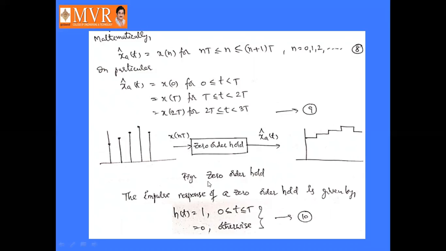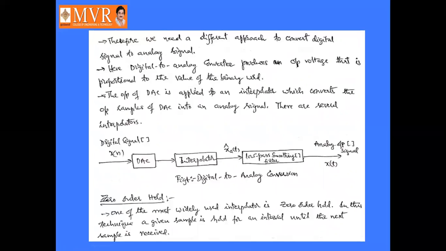The impulse response of a zero order hold is given by h of t equal to 1 for 0 less than or equal to t less than or equal to T, otherwise it is 0. This is equation number 10. So zero order hold is one of the interpolator techniques.